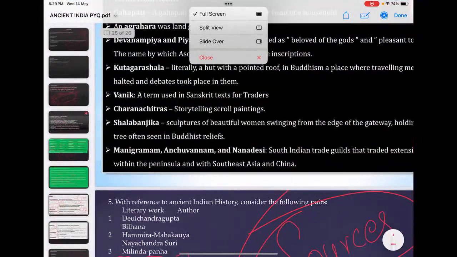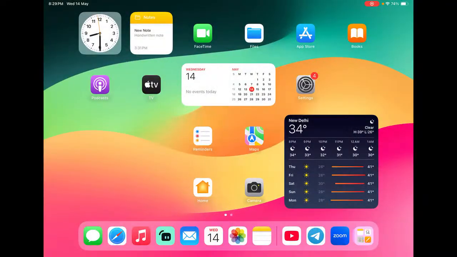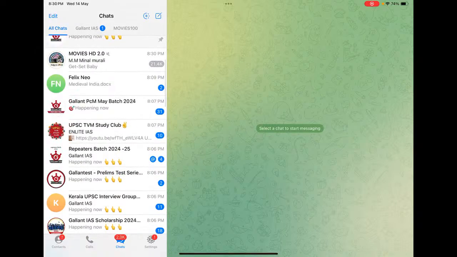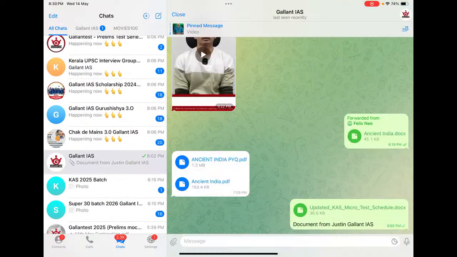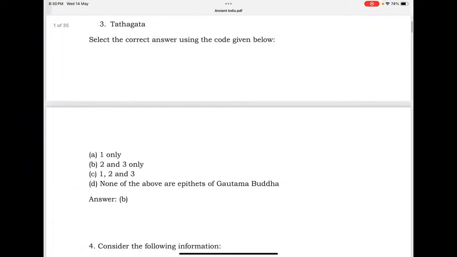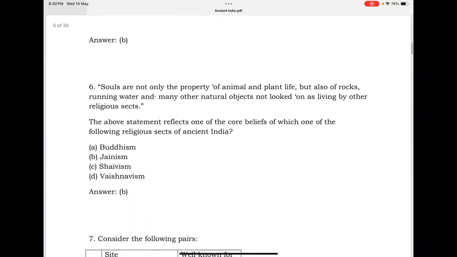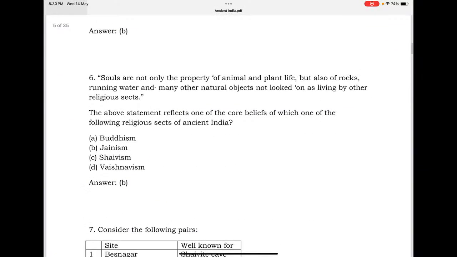Just try to understand that these sources, especially those dealing with the socio-political, economic and cultural history of ancient and medieval India, are very much important for you. They have already asked lots of questions from this area, so don't compromise. Then again, yeah, we solved these questions.